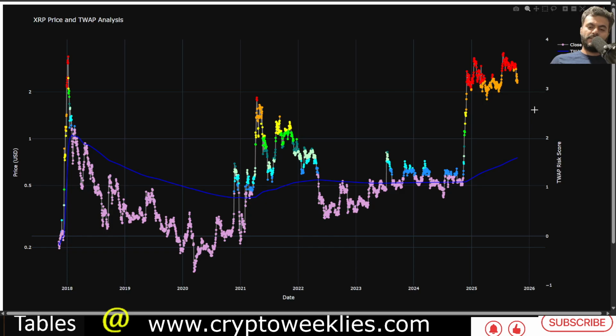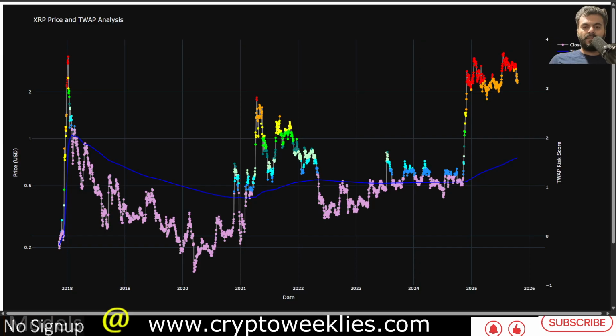Come 2026, whenever the price line intersects this blue line and the risk color codes enter this purple territory, those would be the accumulation phase for XRP, when the price is potentially below the time weighted average price or close enough to the time weighted average price.